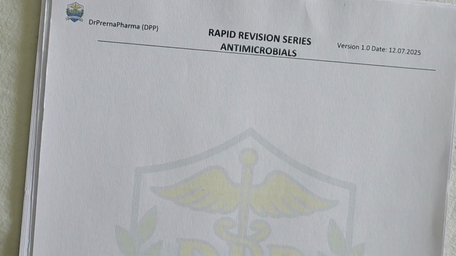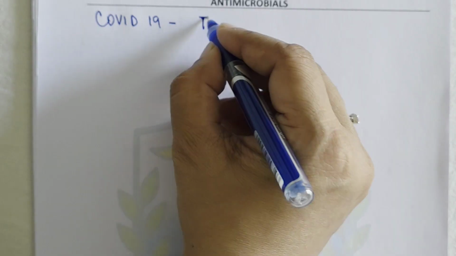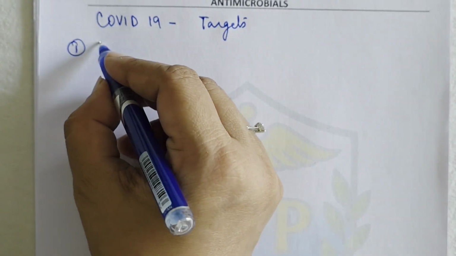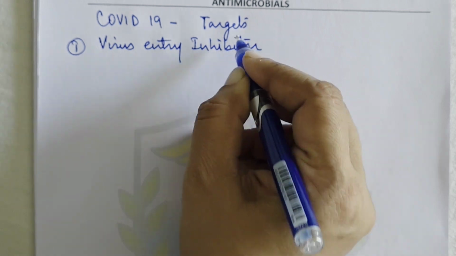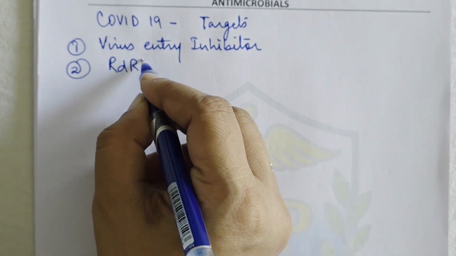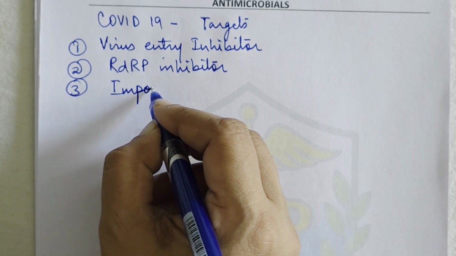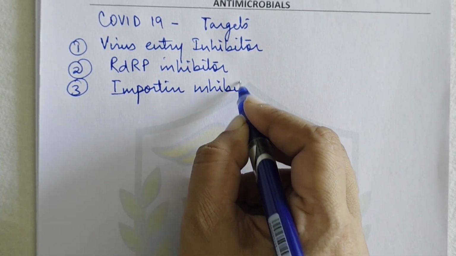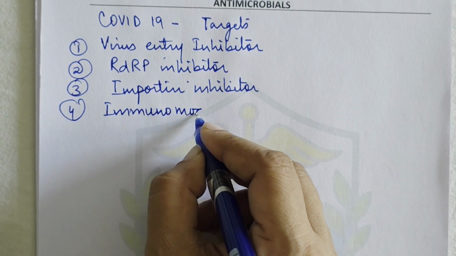Now we come to just an overview of drugs which were used in COVID-19. So here the various targets of drug therapy are: first, virus entry inhibitors; second, RdRp inhibitors; third, importin inhibitors; and fourth, immunomodulators.